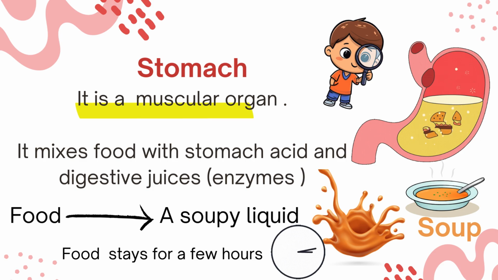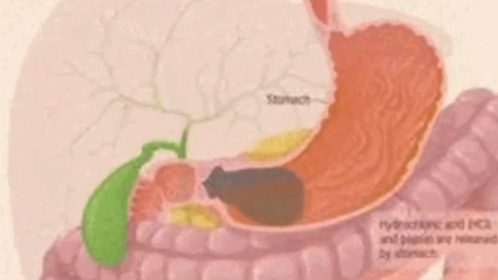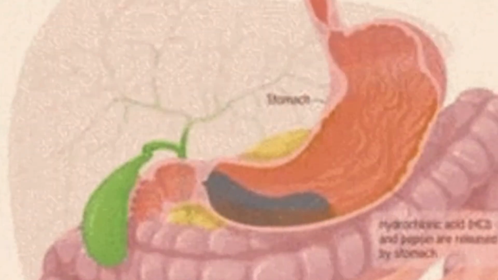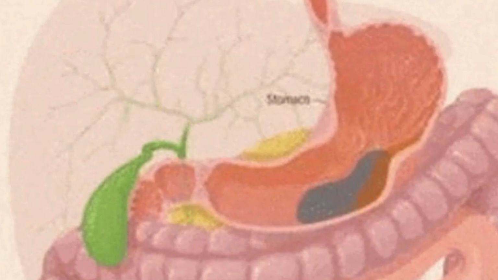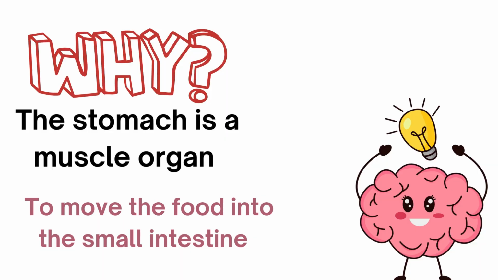So here, the stomach mixes the food with the stomach acid and enzymes, and it changes the food into a soupy liquid, okay? And the food will stay in the stomach for a few hours. Here we have a question. Yes, why is the stomach a muscle organ? Why? As you see here in this animation, the stomach is made of muscle to push the food, okay? To move the food into the small intestine.